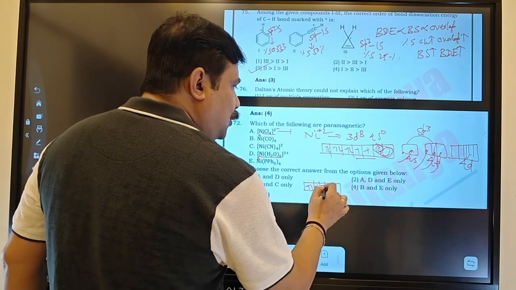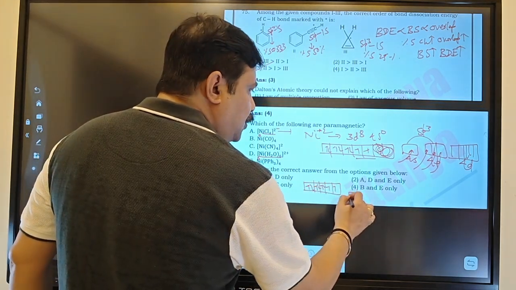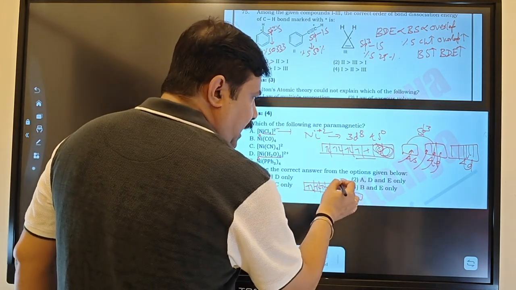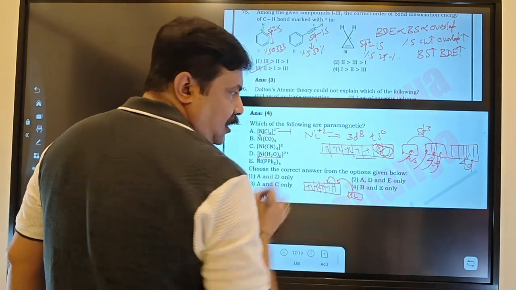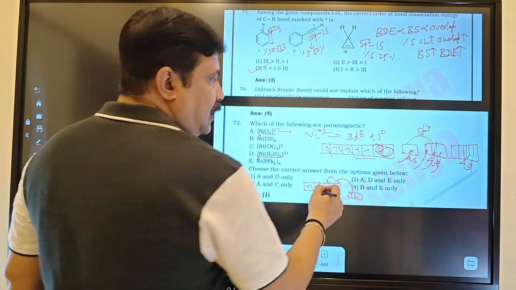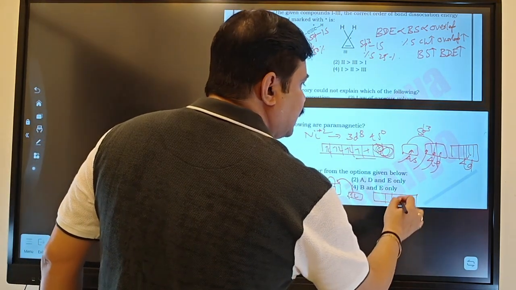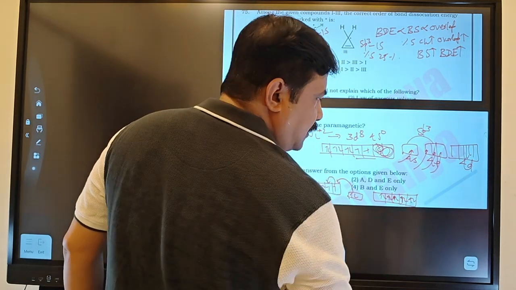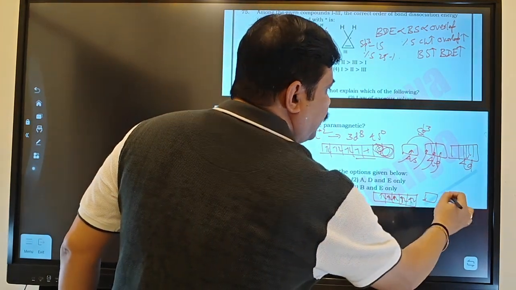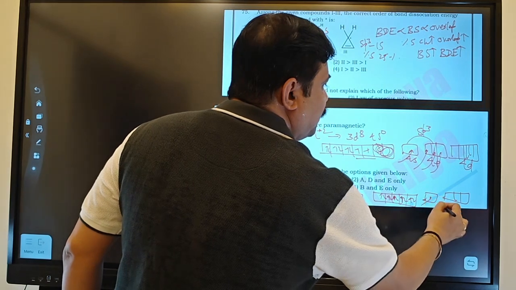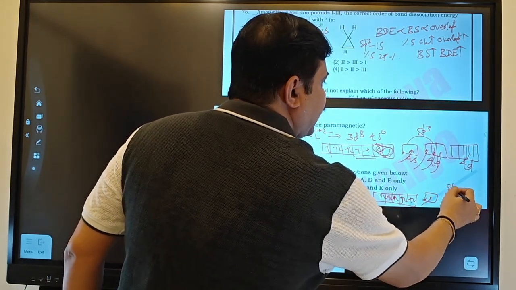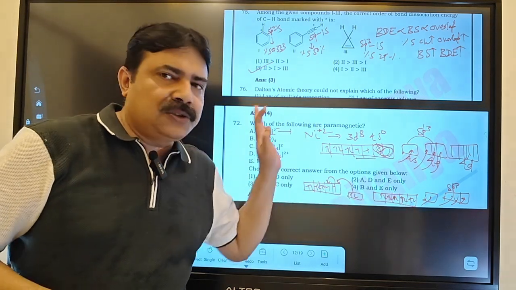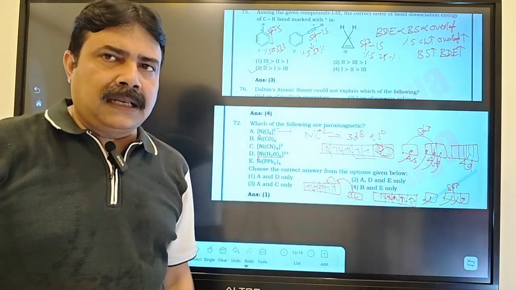Now against Hund's rule pairing will be there, and here you also have 2 electrons. Whenever pairing against Hund's rule happens, these two electrons will shift over here and this electron will shift and get paired up. So then your scenario will be like this: 1, 2, 3, and like this, 10 electrons, and the s orbital will be vacant, and the p orbital will receive the ligand donation, and hybridization will be sp3. In the case of NiCO4 and Ni(PPh3)4 there will be no unpaired electrons.